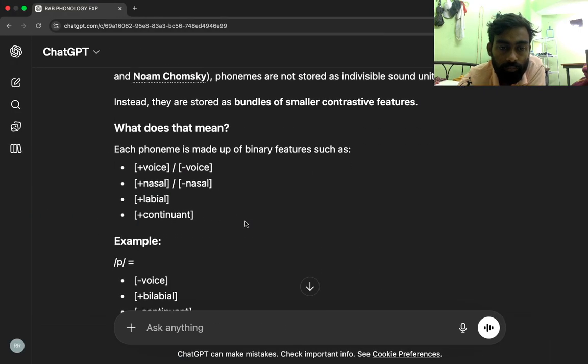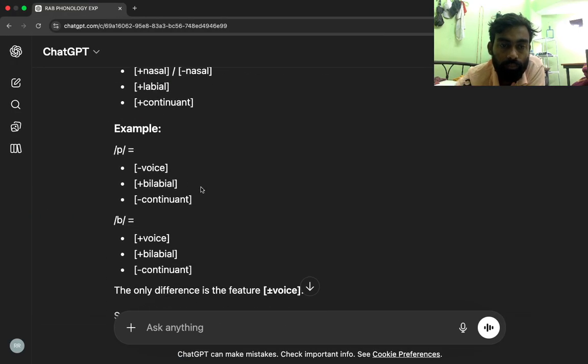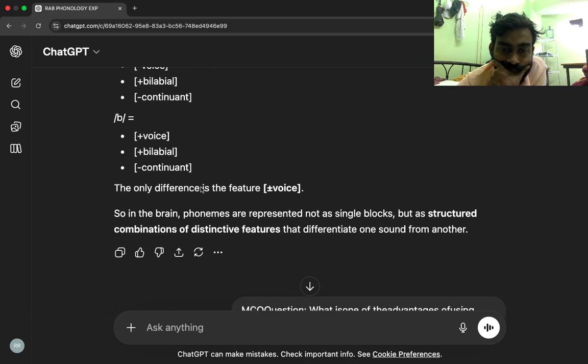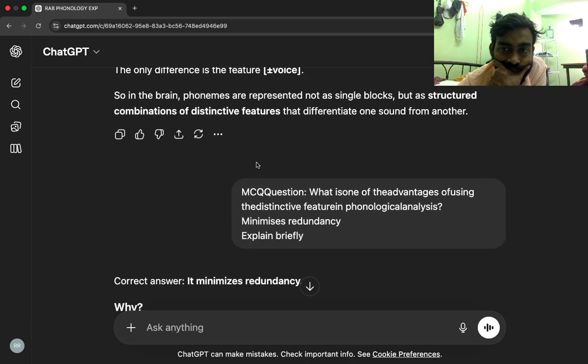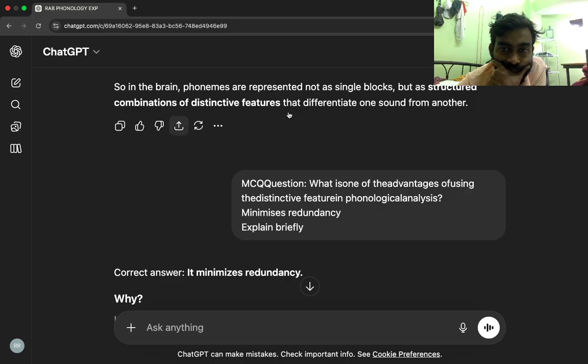Example, P equals minus voice, plus bilabial, minus continuant. B equals plus voice, plus bilabial, minus continuant. The only difference is the feature plus or minus voice. So in the brain, phonemes are represented not as single blocks, but as structured combinations of distinctive features that differentiate one sound from another. Correct answer.